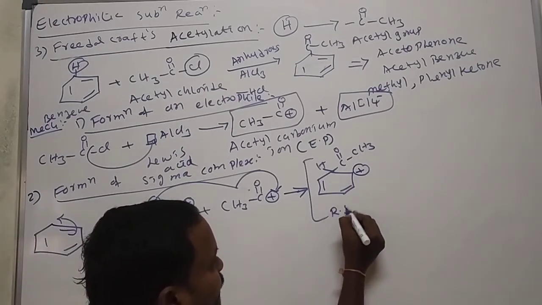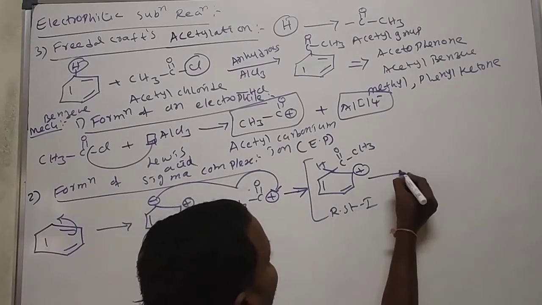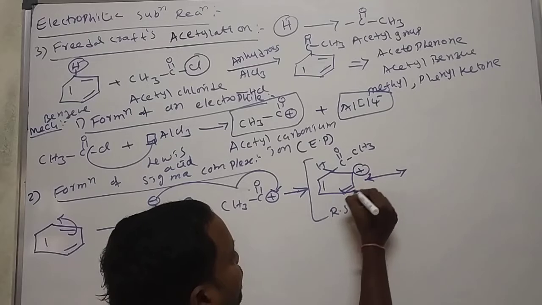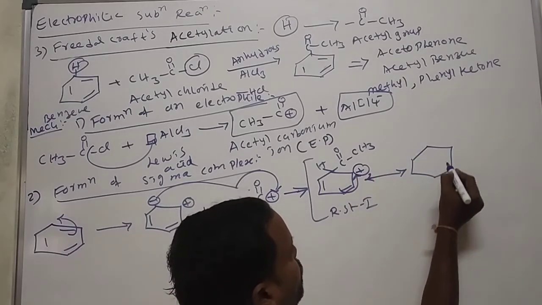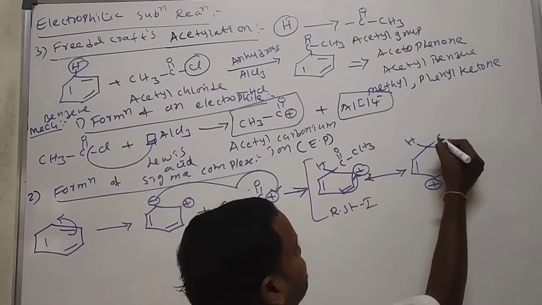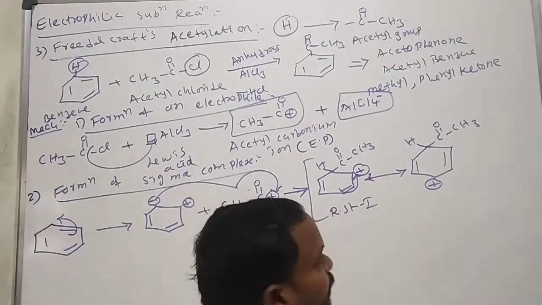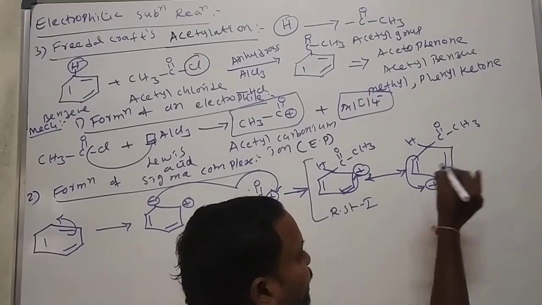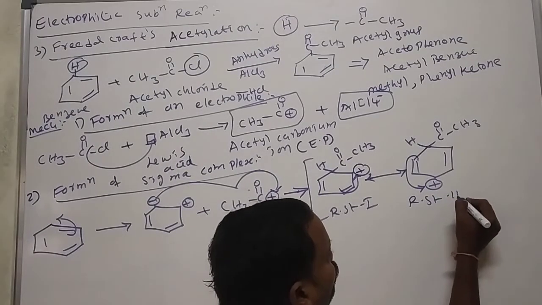This is resonance structure 1. It involves resonance. These electrons transfer. Bond, here positive charge, here H, C double bond O, CH3. Again, this pi electron is transferred here. This is resonance structure 2.